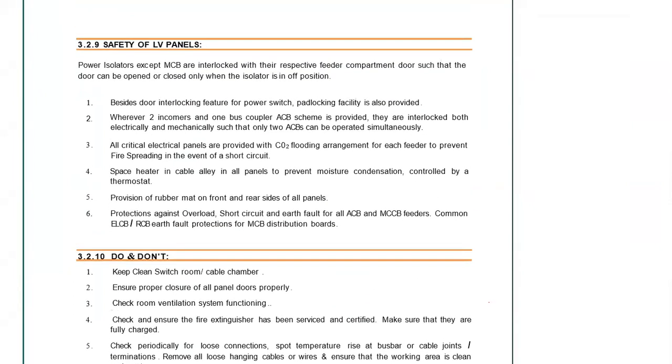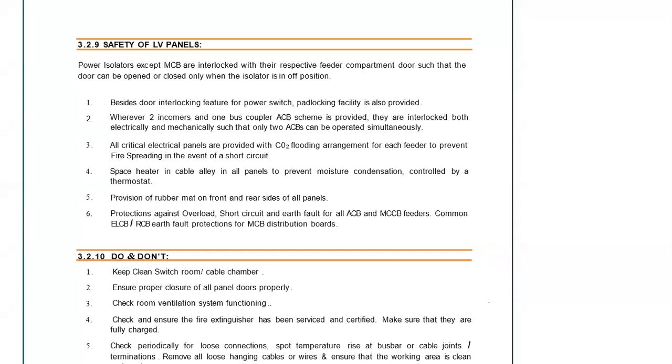This is the safety of low voltage panels. Generally, the settings which we already discussed, the ACB and MCCB settings, current and time settings based on the discrimination study, are there. Some more interlocks are also provided, besides the door interlocks, which is simple. If I open the door, through that limit switch the motor can be started like that. Padlocking facility is also provided.